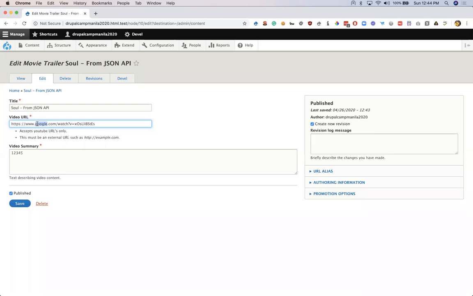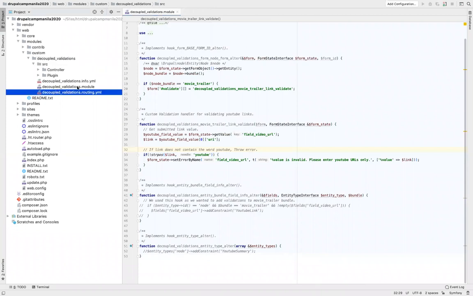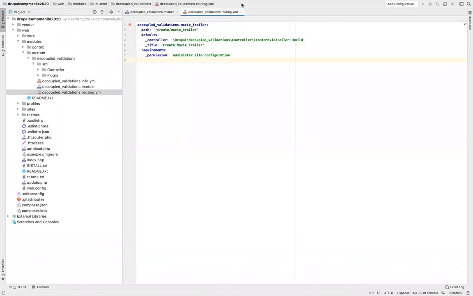and not anywhere across the site where you are creating this particular entity. There is one more example that I have created. I want to show it to you. So we can also create nodes programmatically through a custom route. I have created this route. I'll open the routing.yml file over here. I have created this route which says create/movie trailer.